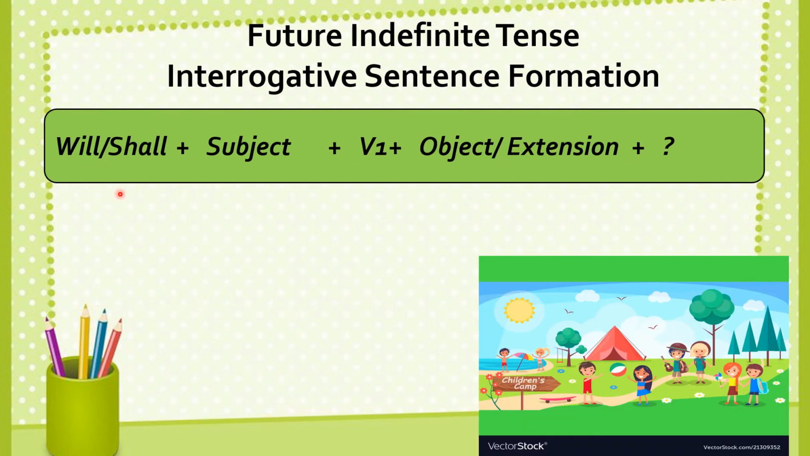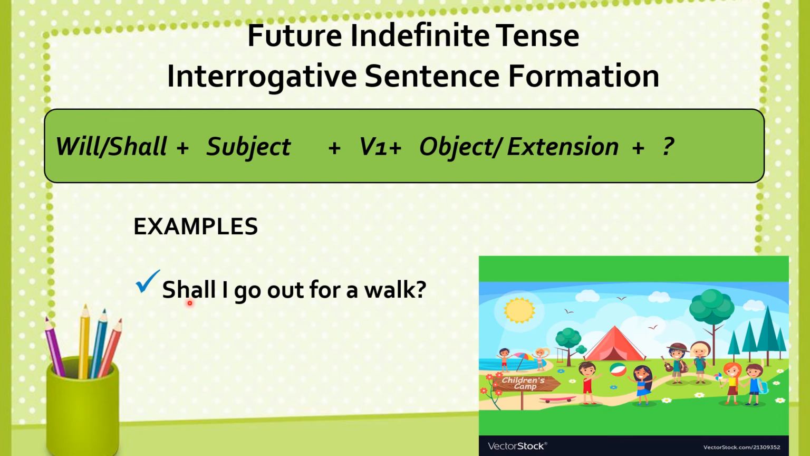This is the formula. You take out will or shall in the start of the sentence. Then you put the subject. Then comes the first form of the verb. And then you put object or extension. And obviously, at the end of interrogative sentence, you have question mark. Let's elaborate it with the help of the examples.